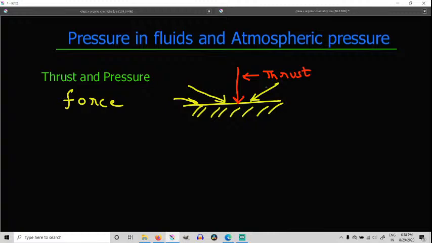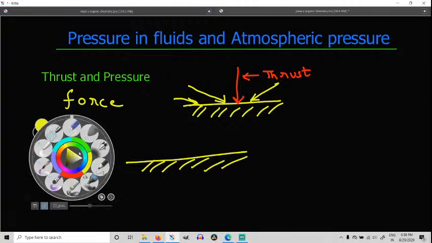Now, thrust exerted by a body. Suppose I take the same surface, and now I keep a brick on top of it.